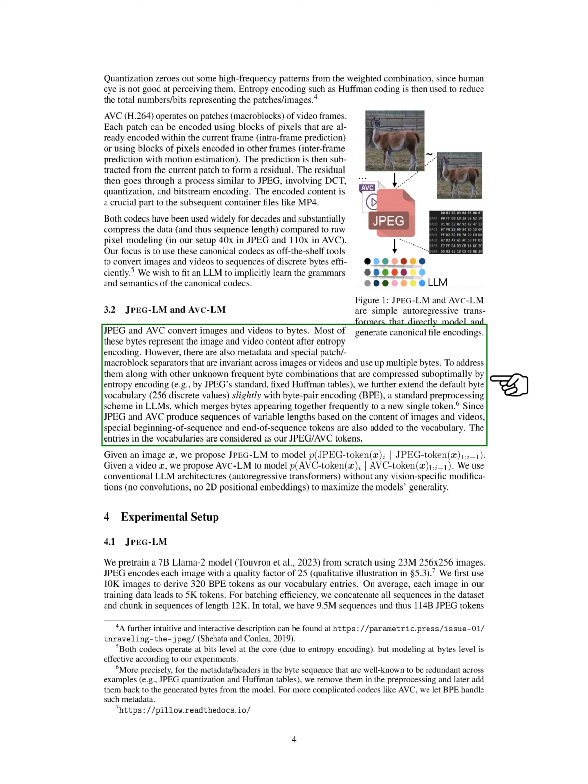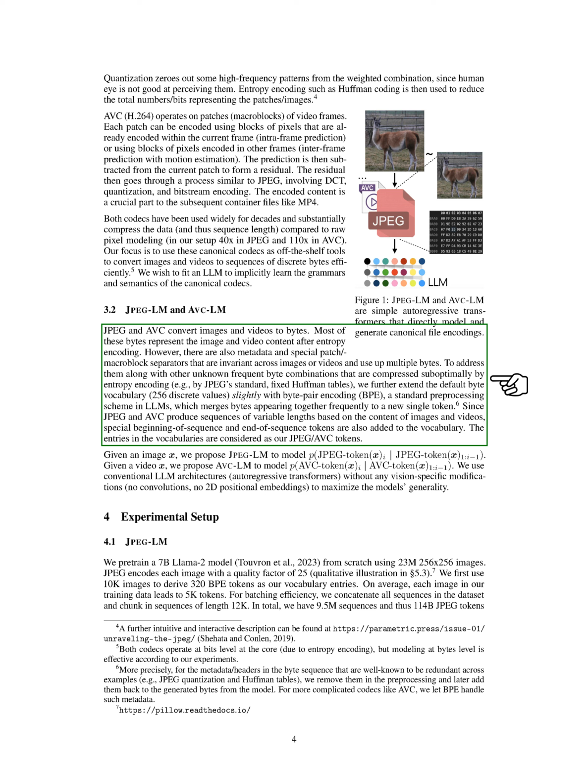JPEG and AVC transform images and videos into bytes, with most bytes representing the content after entropy encoding. However, there are also metadata and separators that remain constant across images or videos, consuming multiple bytes. To tackle this, we extend the default byte vocabulary slightly using byte pair encoding, BPE, which merges frequently appearing byte combinations into new tokens. Since JPEG and AVC produce variable length sequences, we also add special tokens to mark the beginning and end of sequences. These entries form our JPEG-AVC tokens.